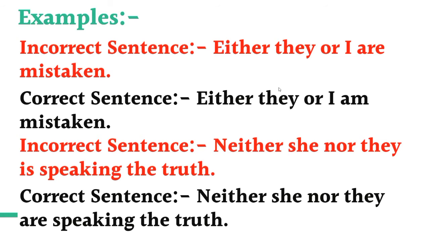In the second example, neither she nor they is speaking the truth. So she is used for one person and they is used for someone else. So what will happen? The verb will agree with the nearest subject, which is they. So the correct sentence will be: neither she nor they are speaking the truth.